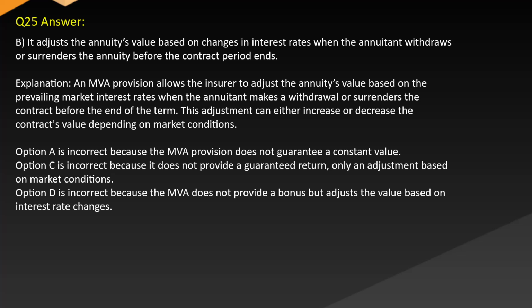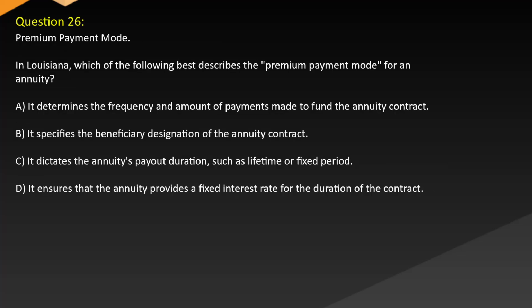Option A is incorrect because the MVA provision does not guarantee a constant value. Option C is incorrect because it does not provide a guaranteed return, only an adjustment based on market conditions. Option D is incorrect because the MVA does not provide a bonus but adjusts the value based on interest rate changes. Question 26. Premium payment mode.